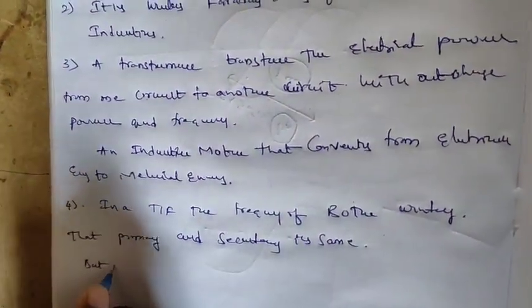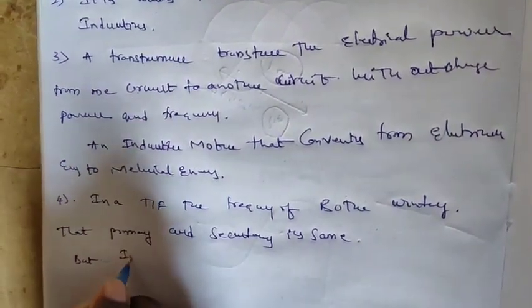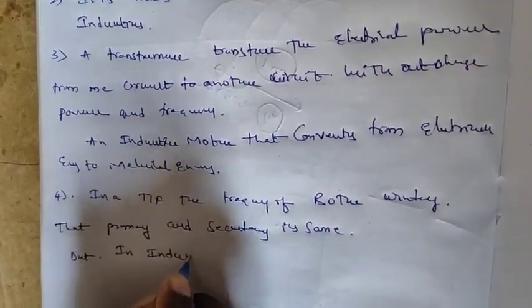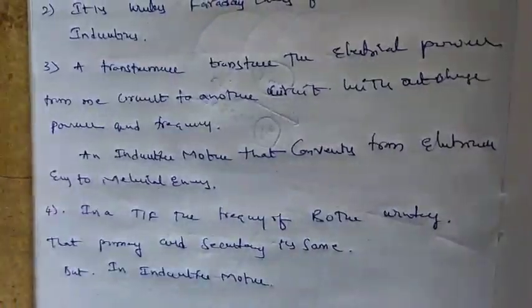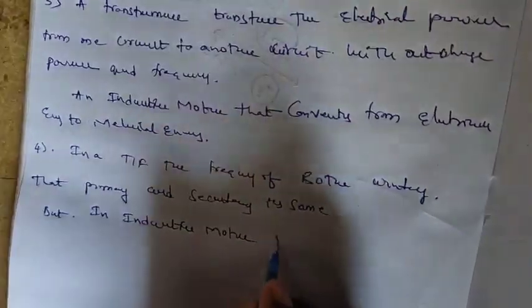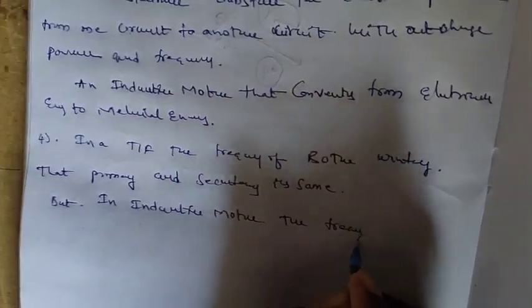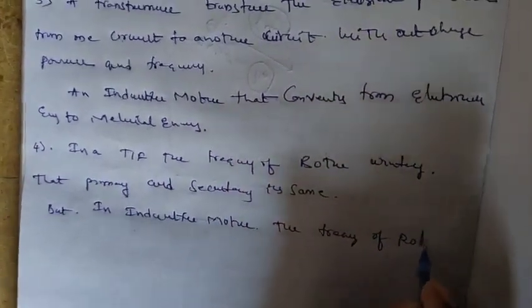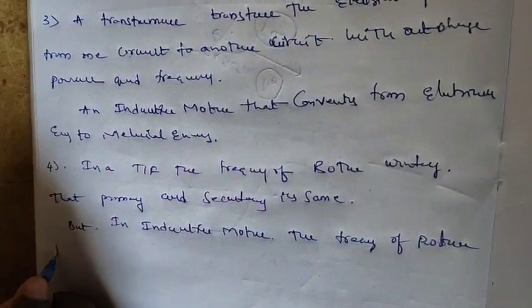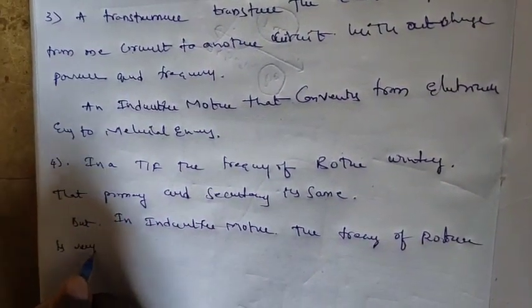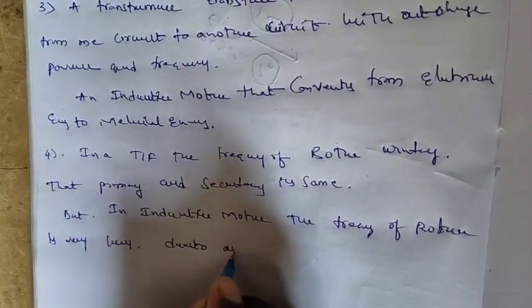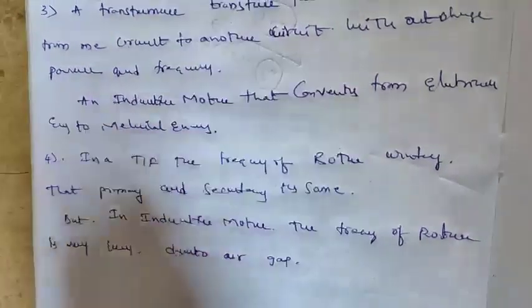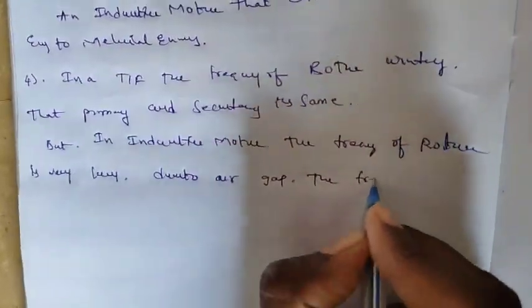But in an induction motor the frequency of the rotor is very less. Due to the air gap, the frequency will not be the same.